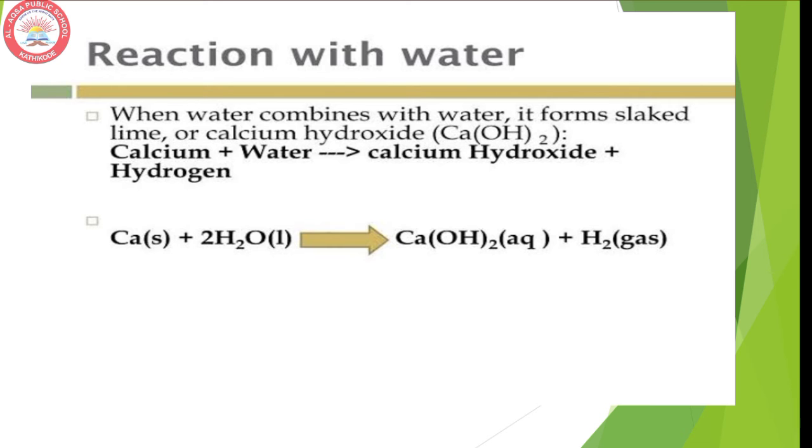But after some time we can see that the calcium starts floating, because the bubbles of hydrogen gas formed stick to the surface of the metal. That hydrogen gas sticks on the calcium, so the calcium starts floating after some time.